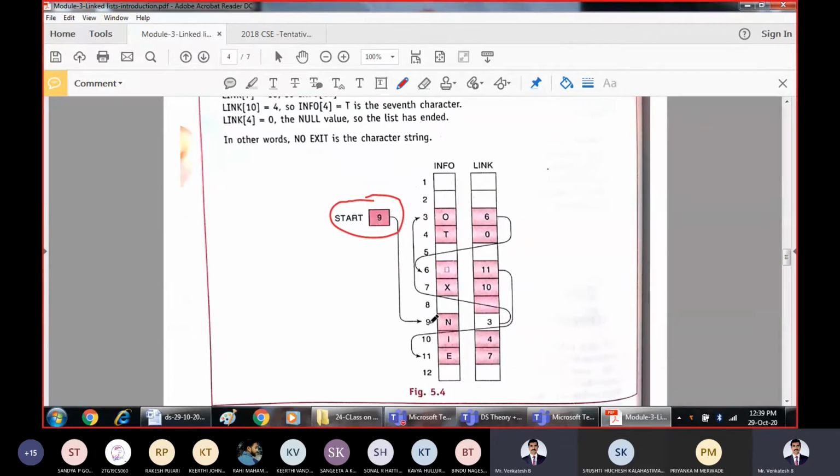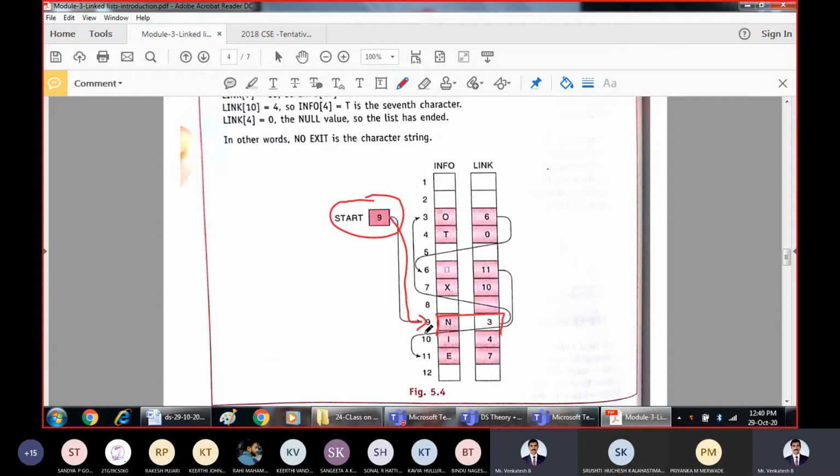That means these are the addresses for the information field. So it is pointing to node number 9. At node number 9, you must assume them like this. But for implementation and representation, we are going to take two different arrays.